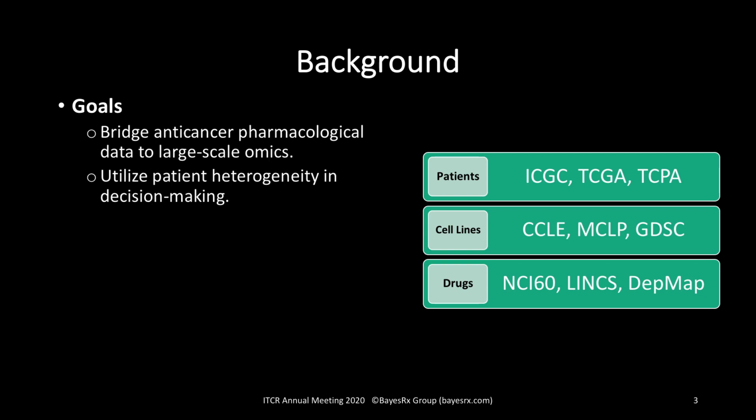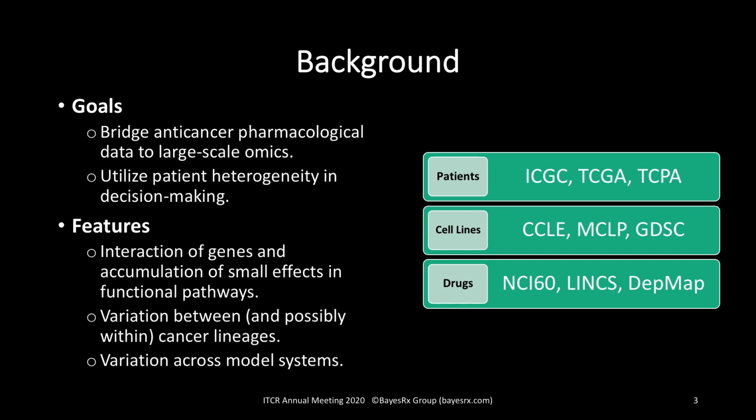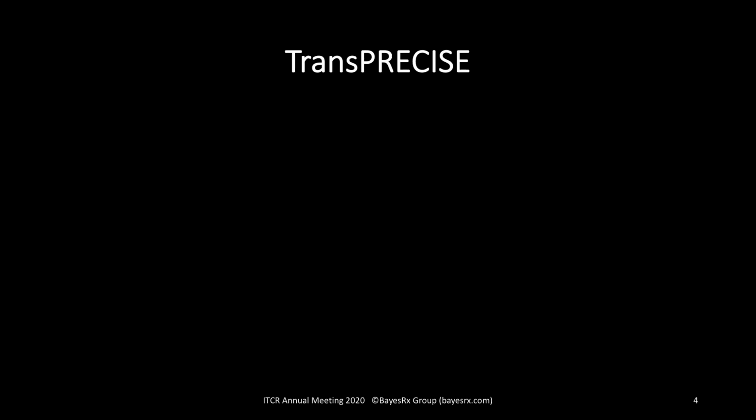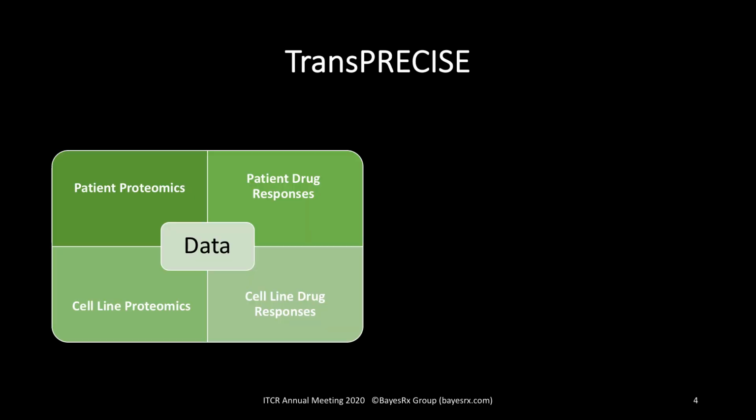Utilizing patient heterogeneity, we want to bridge anti-cancer pharmacological data to large-scale omics, taking into account the interactions between genes within pathways and the variabilities across cancer types and data sources, that is, the patients and cell lines. We frame this as a missing data problem since the patient drug responses are not typically available. Then, we propose a two-step solution using a multi-scale Bayesian network model called TransPRECISE.